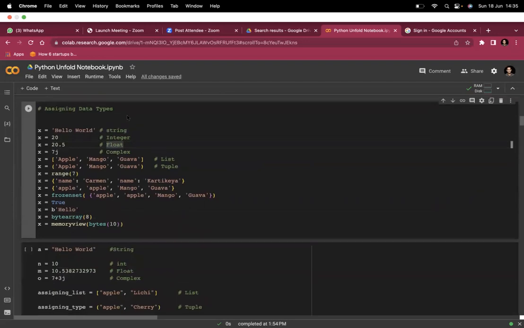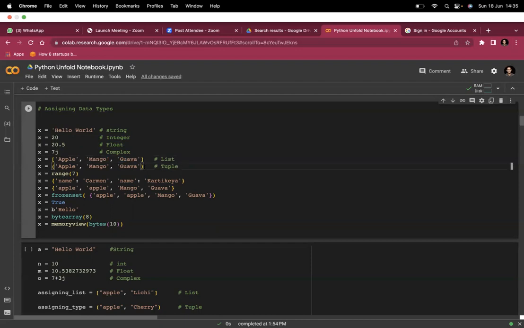Okay. Let's come to this string. We defined hello world. This is a string. X equal to 20. This is an integer. X equal to 20.5. This is a float. 7j, just 7j. This is a complex. This X, apple, mango, guava, this is a list. List means with the bracket notations.